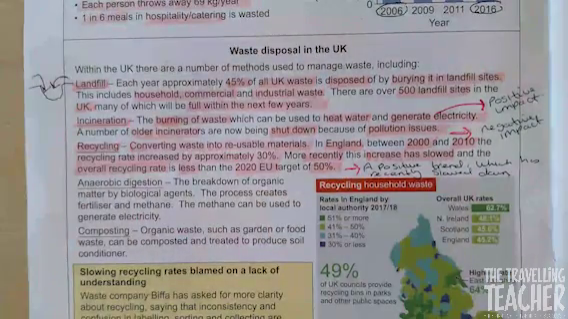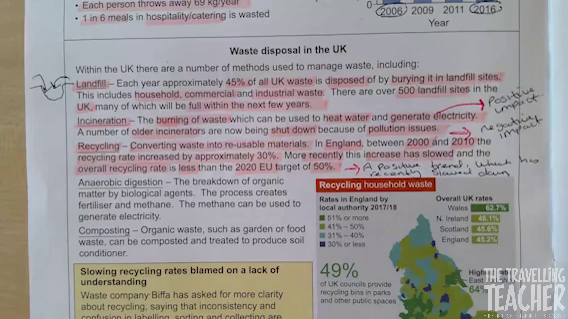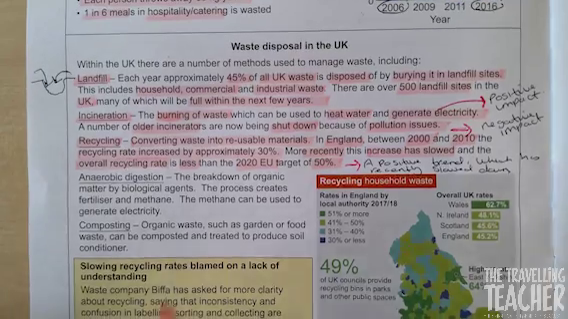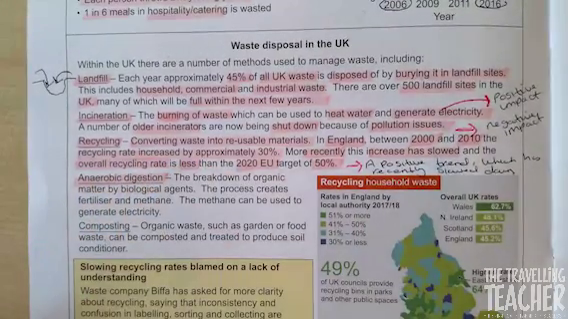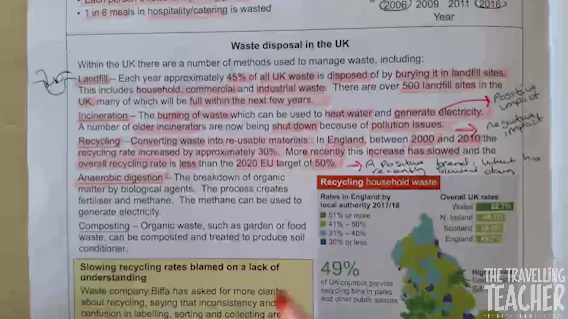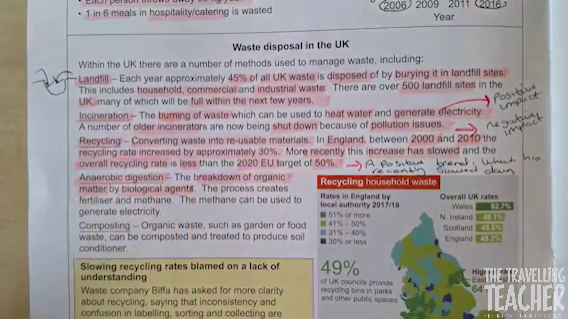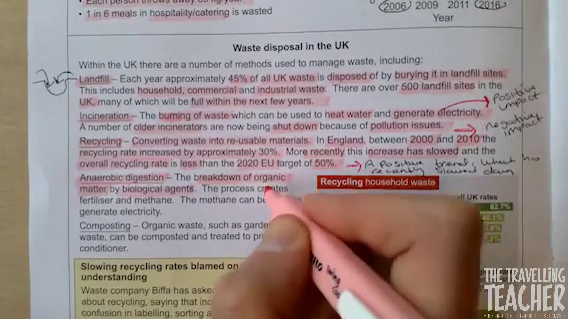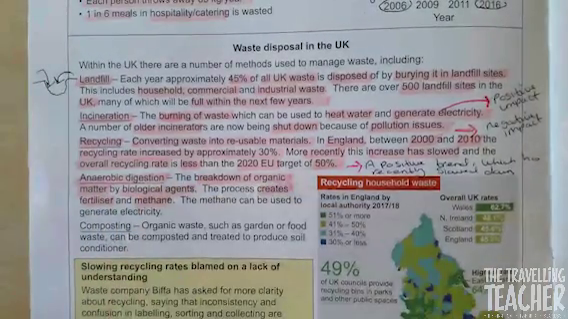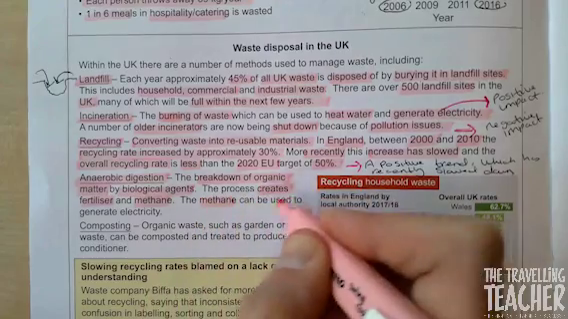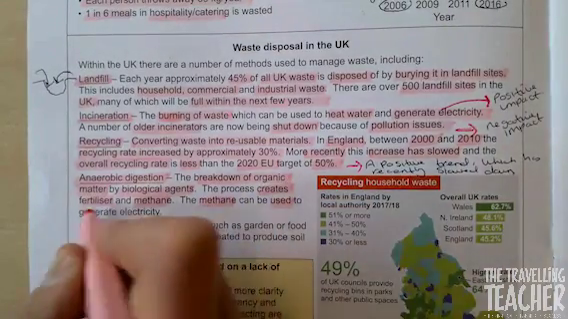There we go. Next one, anaerobic digestion, the breakdown of organic matter by biological agents. The process creates fertilizer and methane. The methane can be used to generate electricity. So highlighters, anaerobic digestion, highlight breakdown of organic matter, biological agents, creates fertilizer, methane, used generate electricity.